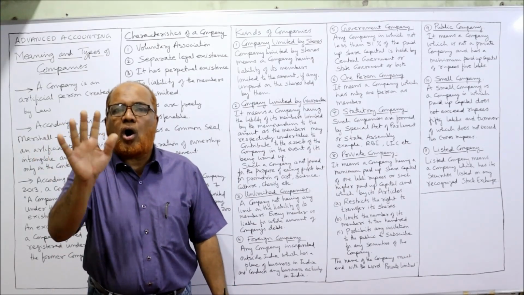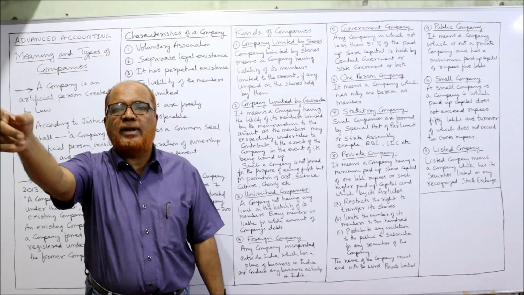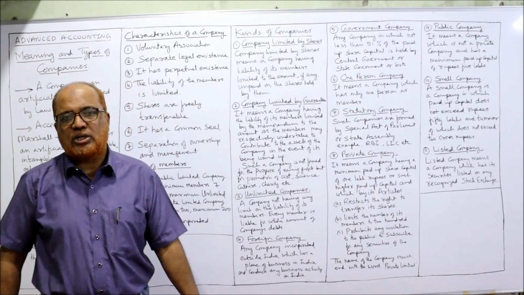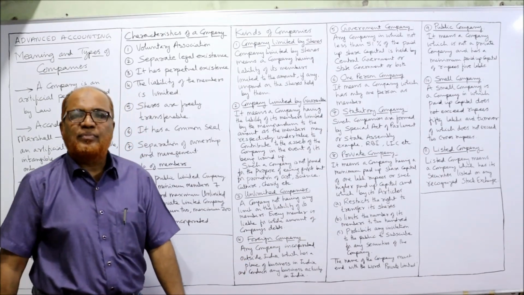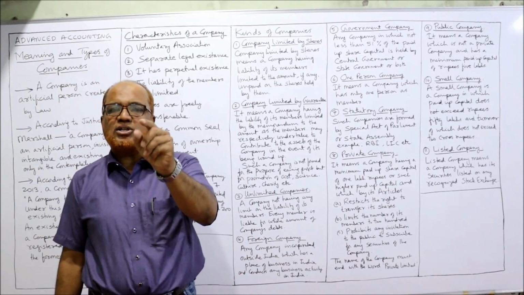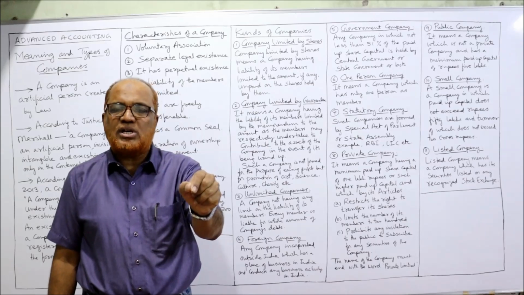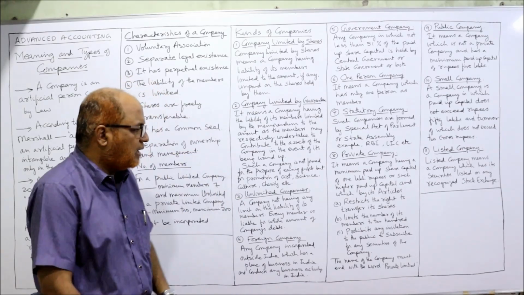They cannot invite the public to come and purchase their shares. So 3 provisions: first, restricts; second, limits; third, prohibits. This condition must be there in the articles of association, then it will be called a private limited company.